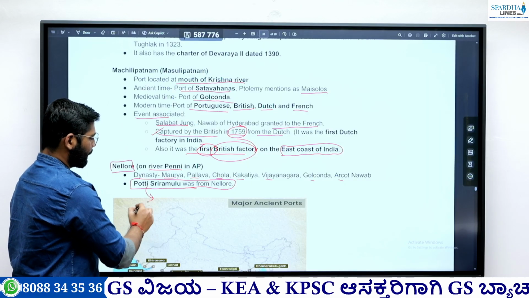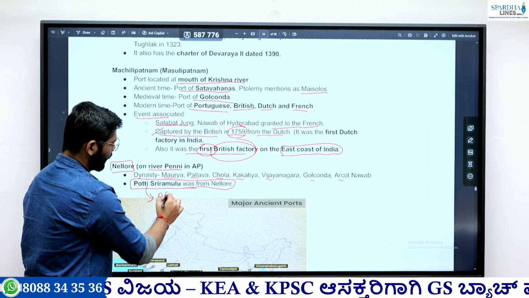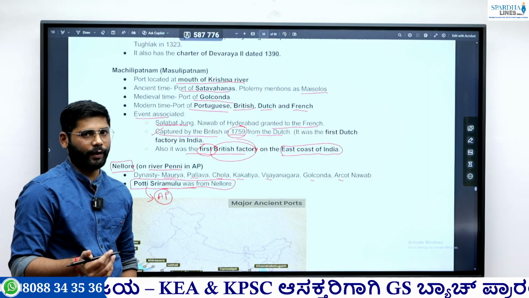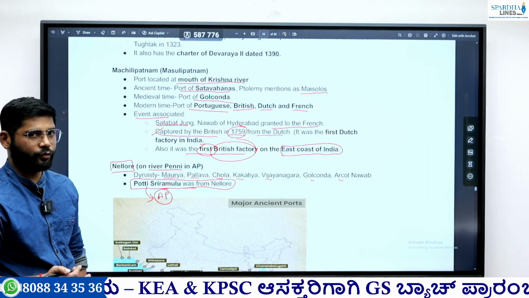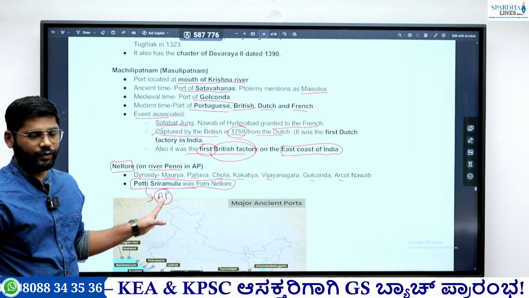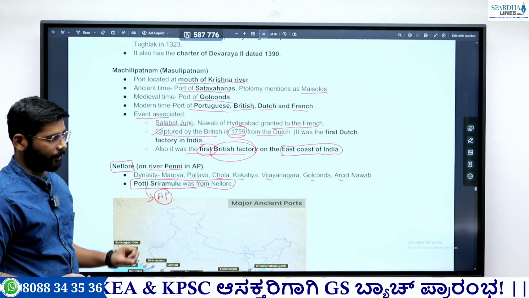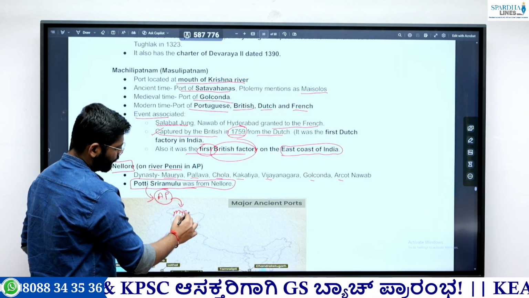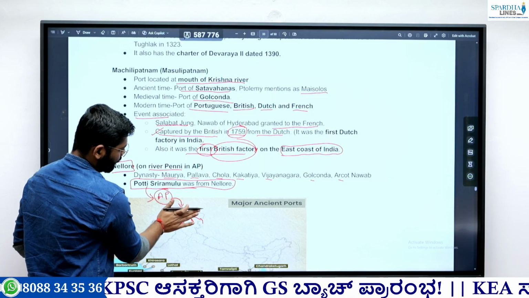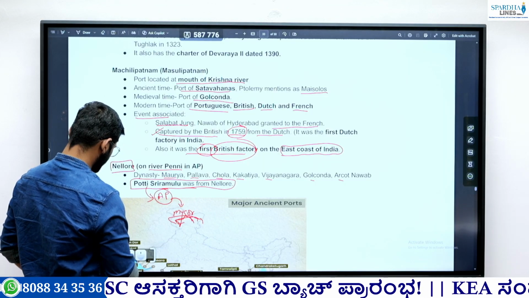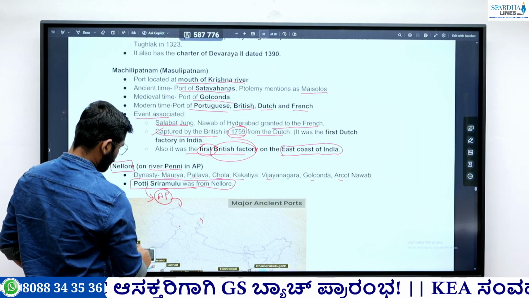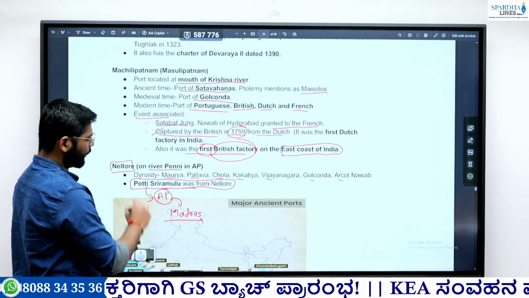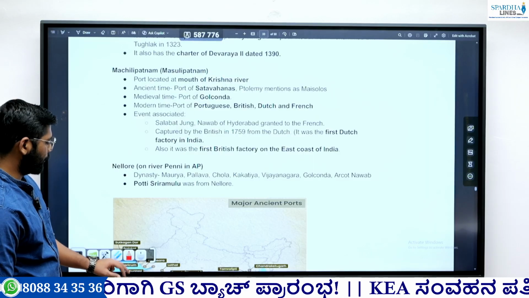He was behind the creation of the first linguistic state, that is Andhra Pradesh, because he led a 56-day hunger strike, and after his death, the government was forced to create the first linguistic state of India, that is Andhra Pradesh. And Andhra Pradesh was created by taking part from the Madras state. Out of Madras, they created Andhra Pradesh state. So these are the important things.